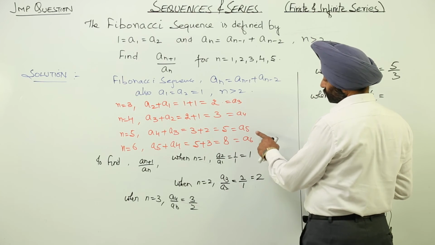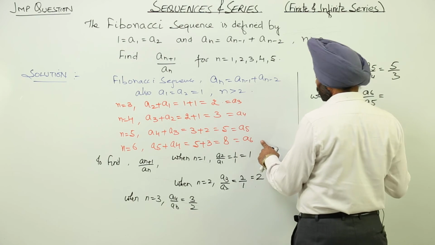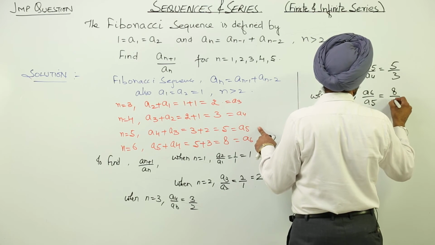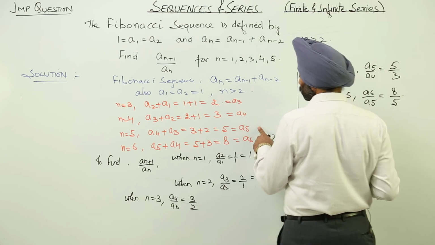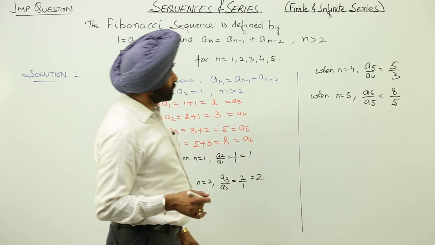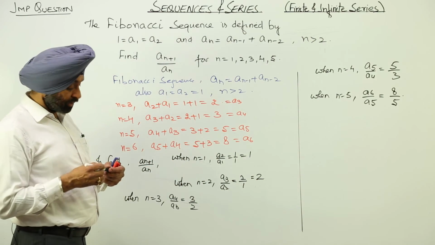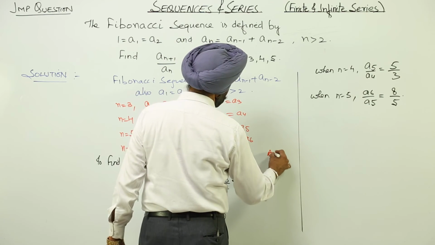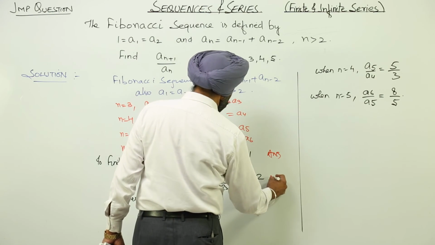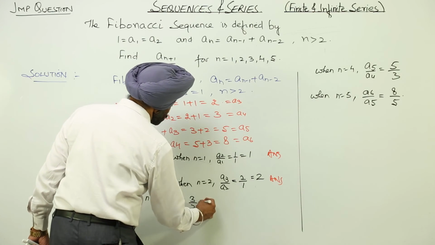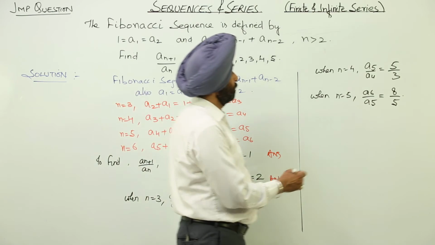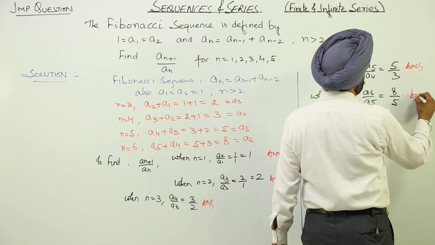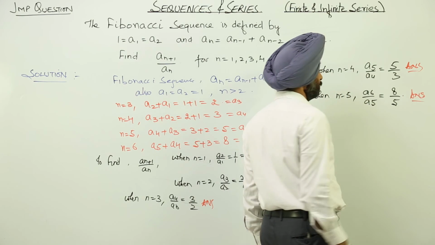Now a6 is 8 and a5 is 5, so it is 8 upon 5. Like this we are getting the results for each answer, up to the 5th.